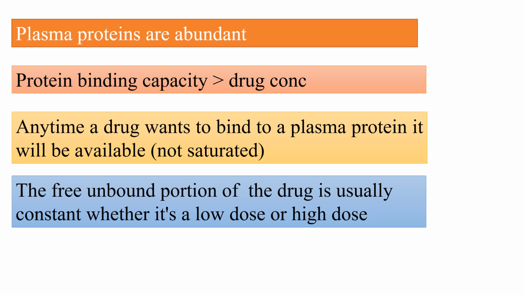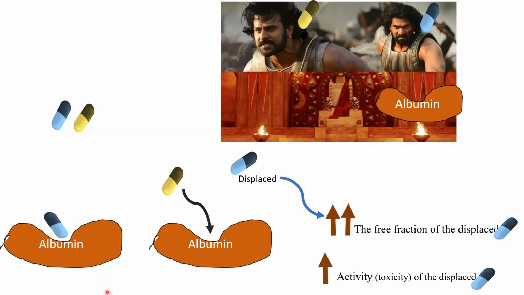Drugs also compete with each other for their plasma protein binding. As we can see, Rana and Bahubali in Bahubali 1 are both competing with each other to sit on this throne. Like this, drugs also compete with each other for binding to albumin.